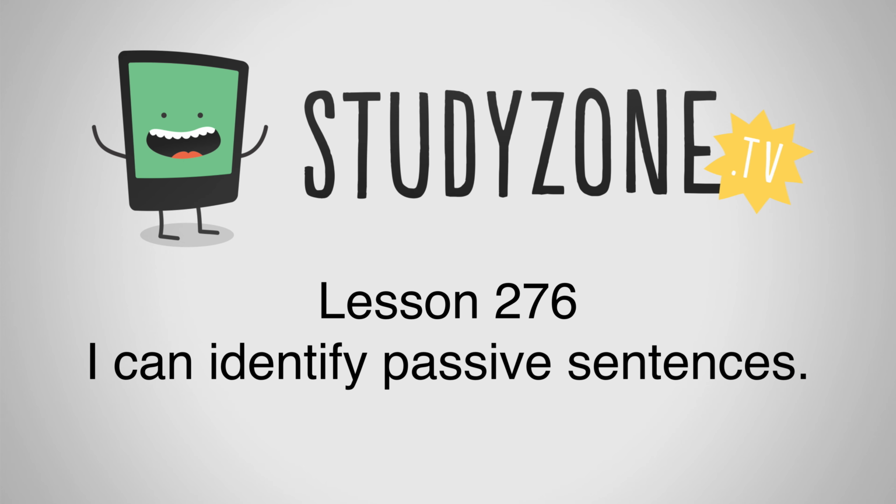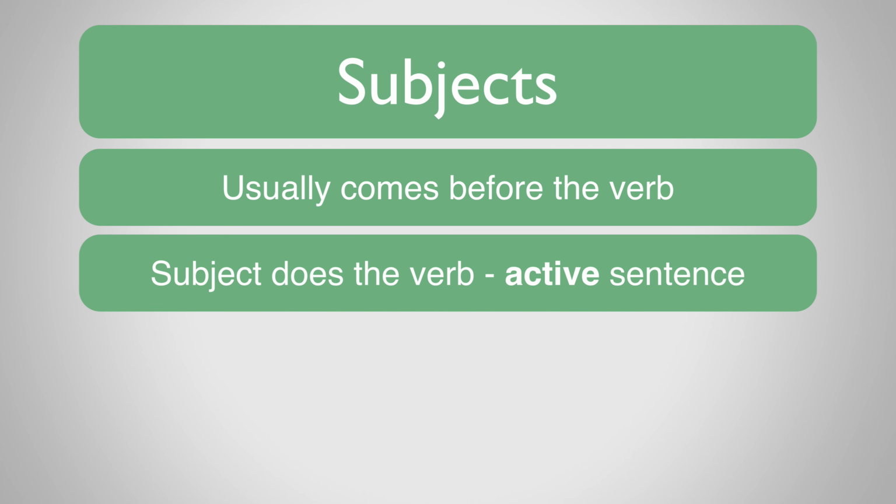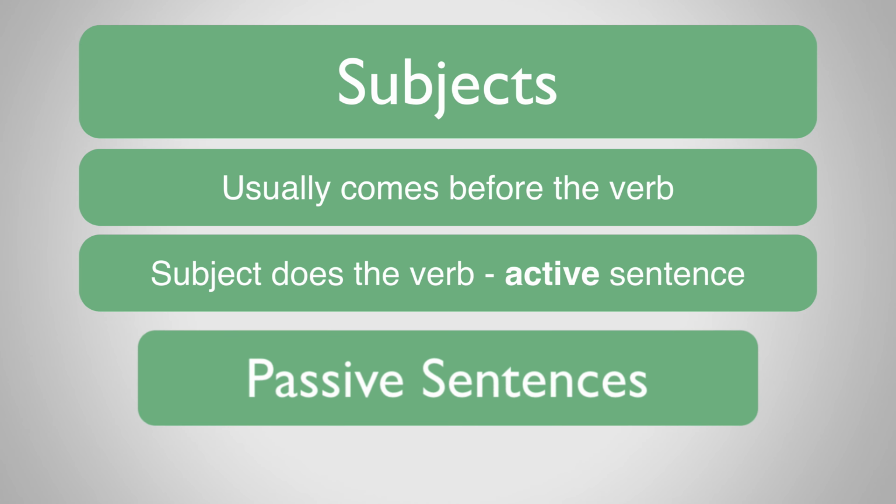We already know that, in most sentences, the subject comes before the verb. We also know that if the subject is also the agent, that is, if the subject is the one doing the verb, then we are looking at an active sentence. Let's now learn about passive sentences.